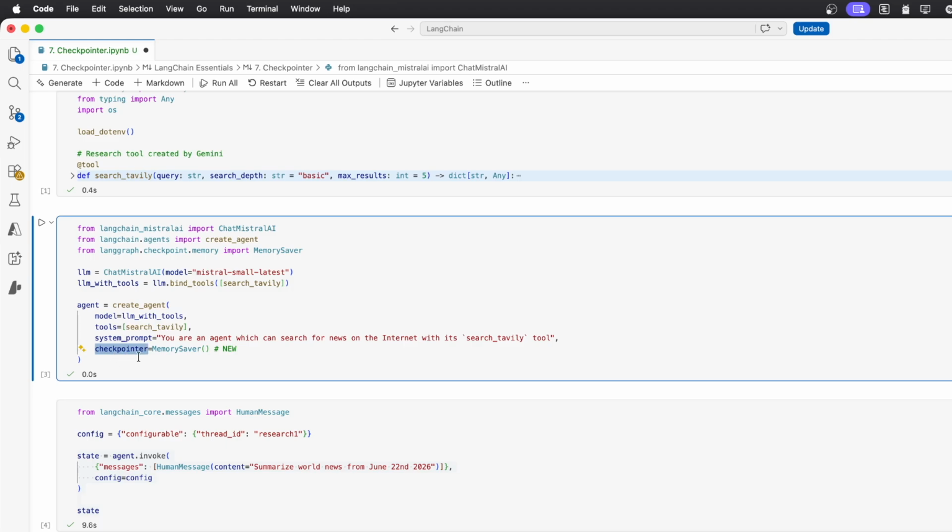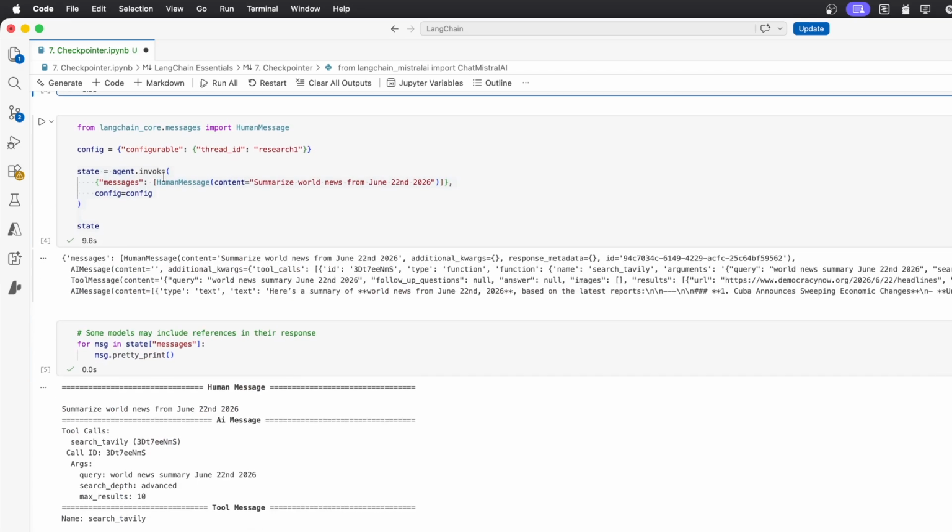Here, for the checkpointer, I'm just using this class MemorySaver. I don't need to pass any arguments, and you see that you import it from LangGraph as we discussed. So you use langgraph.checkpoint.memory and you import MemorySaver, which is an in-memory saver. It will keep everything in memory as long as your notebook session is still alive. There are some other checkpointers that you can check on the LangGraph website. You can have some options with a database like SQLite or Postgres as well.